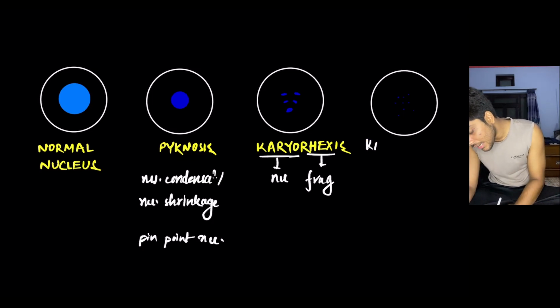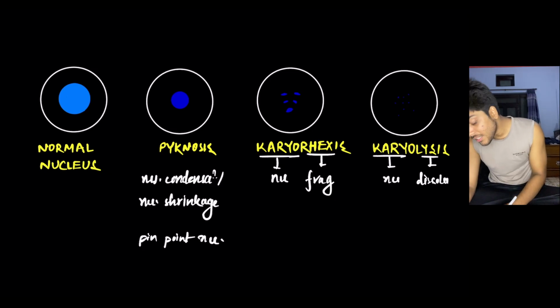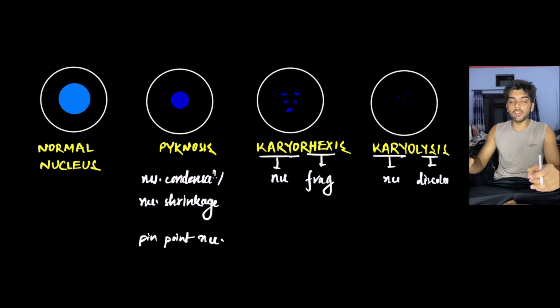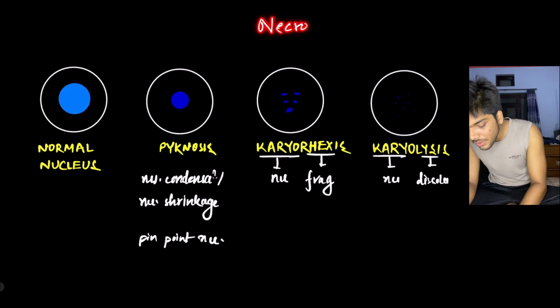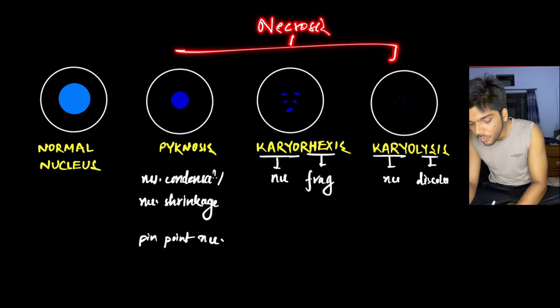Next is karyolysis. Karyo refers to, again, nucleus, and lysis refers to dissolution. So these are the various morphological forms of the nucleus that are present during necrosis. During necrosis, you get to see any one of them.